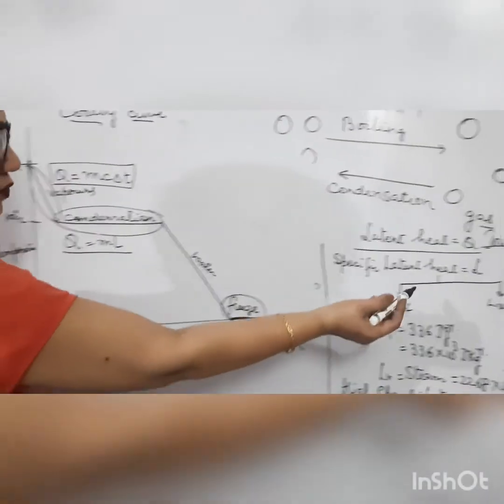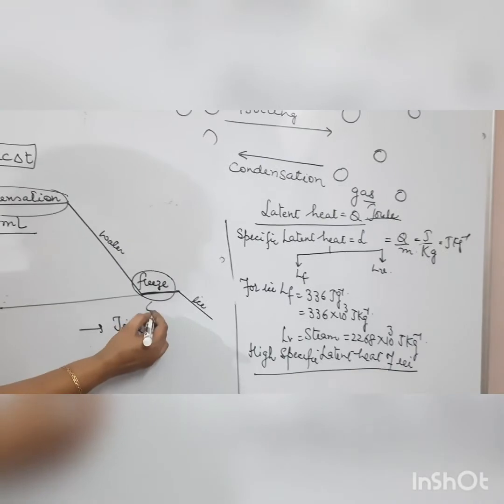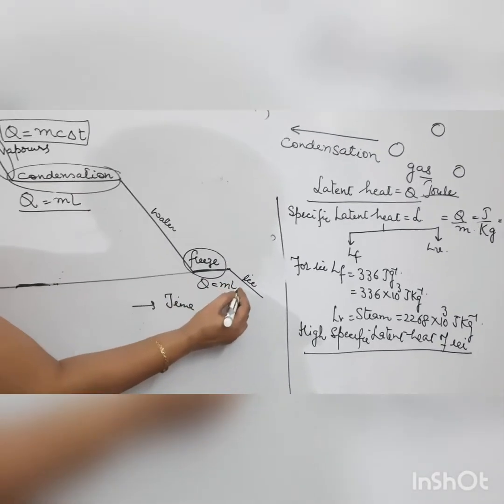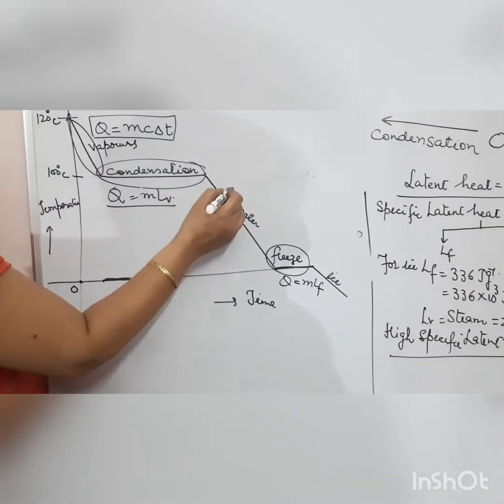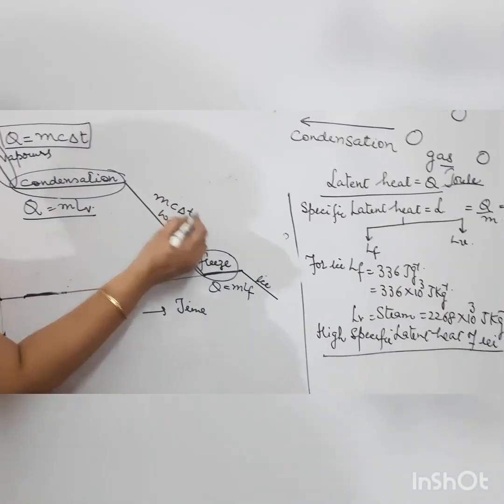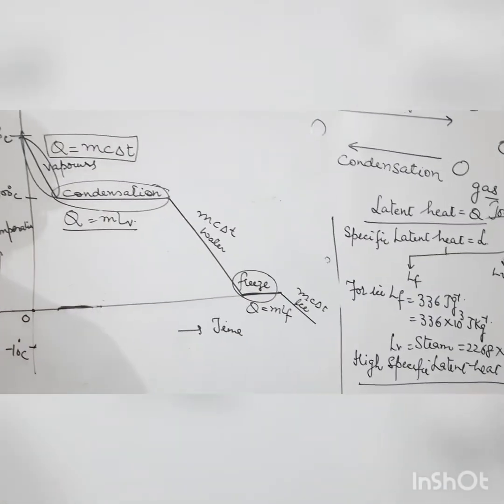I will derive this formula from here. L is equal to Q upon m, so Q is equal to mL. Here also mL differs: here it will be L_f, here it will be L_v. But during temperature change we consider mcΔT. This is the general thing I am explaining here, which is not shown in the heating curve and cooling curve.